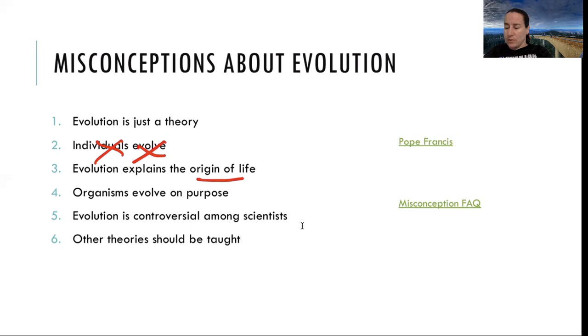Is it controversial among scientists? Not so much. Pretty much everybody agrees that it's happening. Actually, 97% of scientists surveyed believe that some form of evolution is happening. And other theories should be taught.